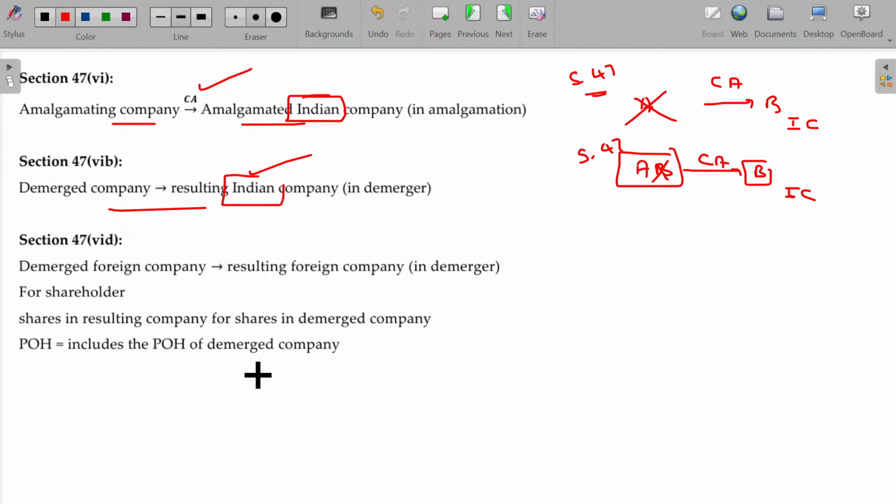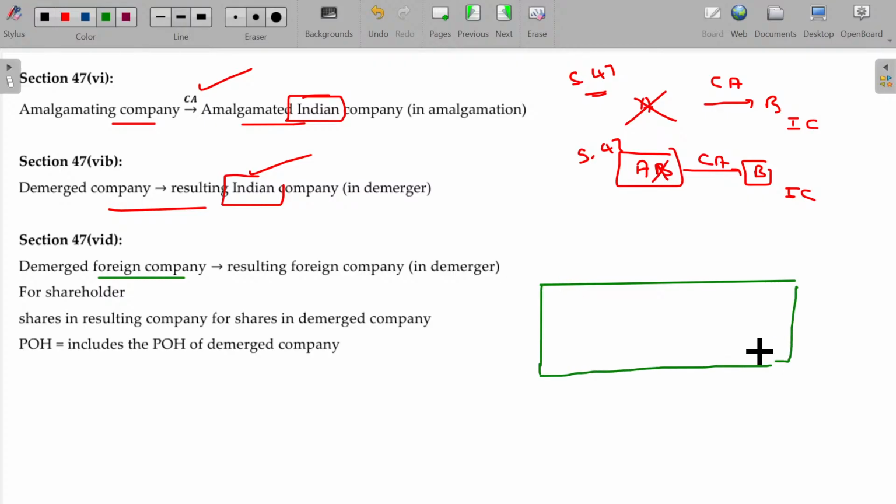Now, this one is pretty different and rare also. Understand that it's a foreign company. AB, where B is demerged and formed as a new company, also a foreign company, maybe in UK, right?